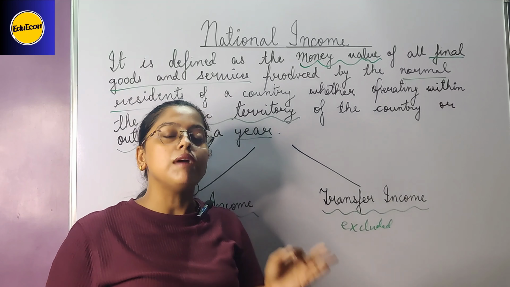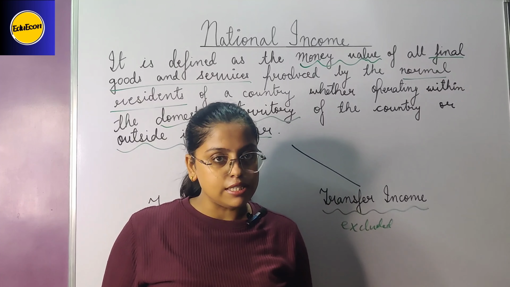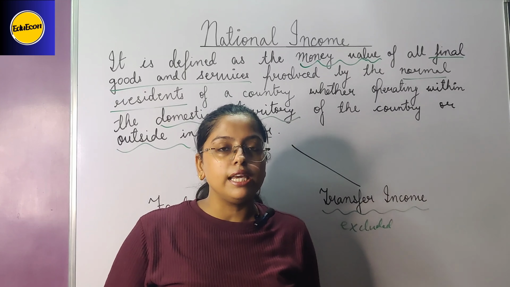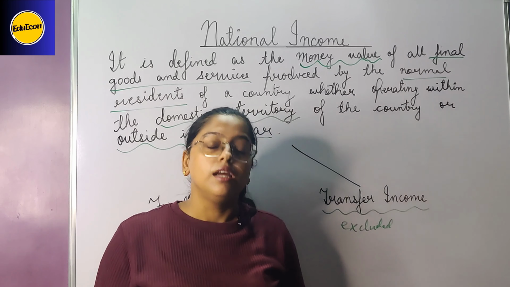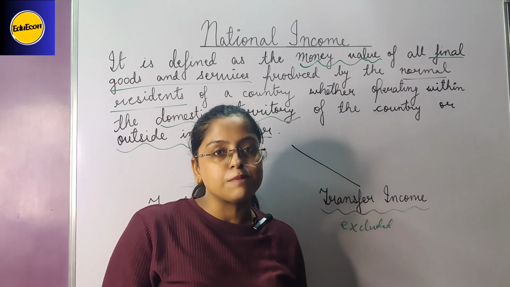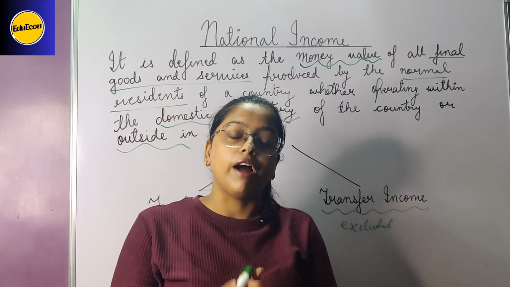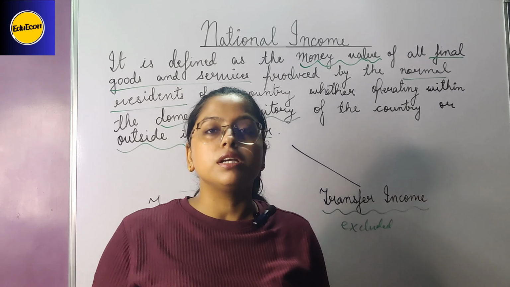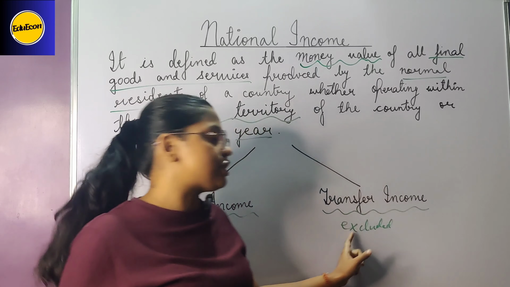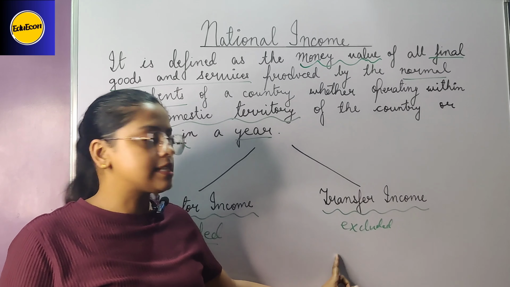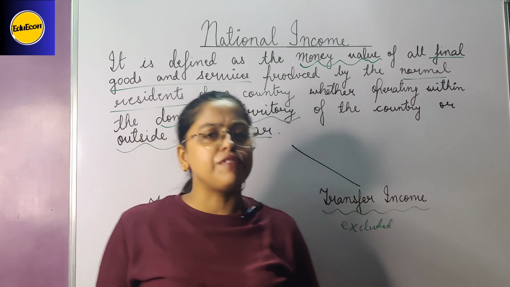Now, transfer income is that income which we receive without any efforts. Likewise, your parents are giving you pocket money, that is the transfer income. The pension, the government is paying the pension to the old age people, that is the transfer income. Why is it transfer income? Because they are not making any efforts and they are getting the money. That money is excluded, which means transfer income is excluded. I hope it is very clear.